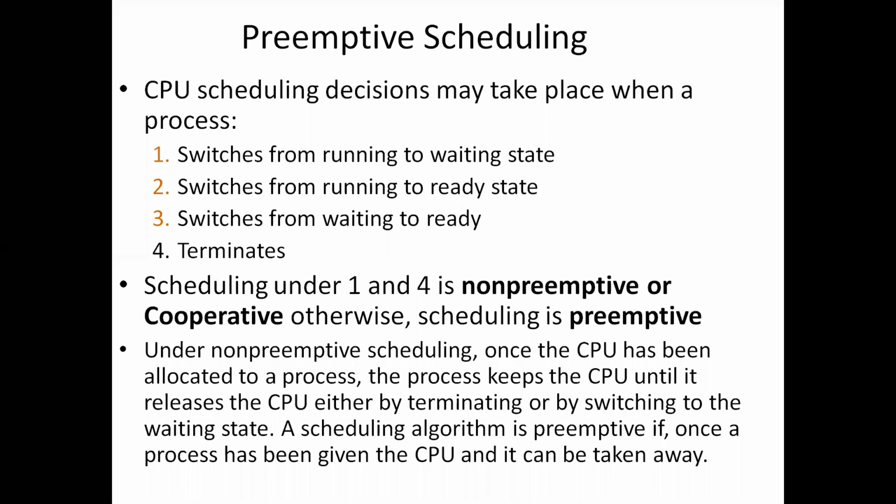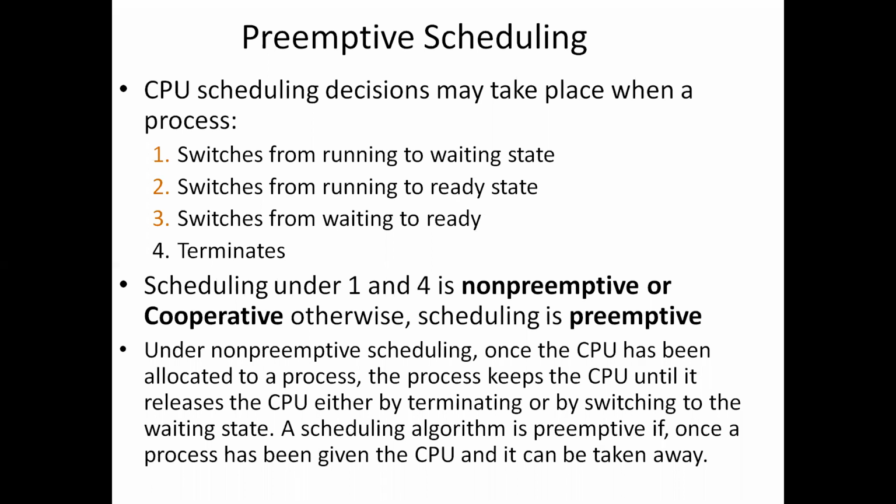Another circumstance is switching from waiting to ready. When a process switches from the waiting state to ready state, for example at completion of an IO. Why will the process usually switch from running to the waiting state? If the process needs to complete some IO operation. Once the IO operation is done, the process will switch from waiting state to ready state. This is another circumstance.